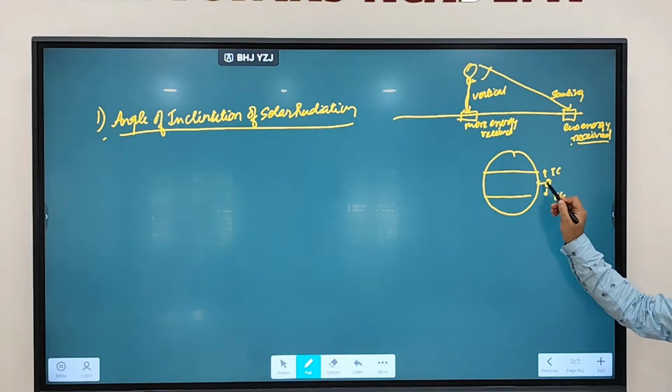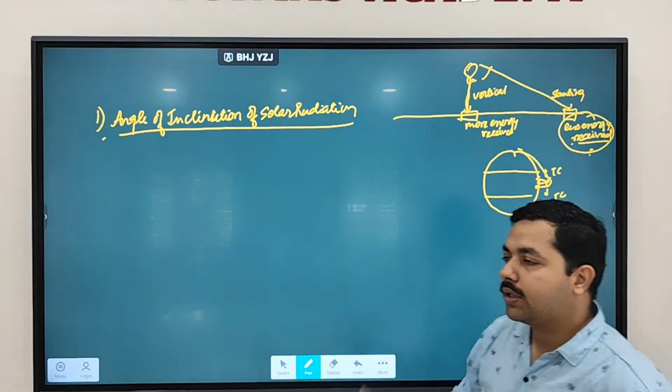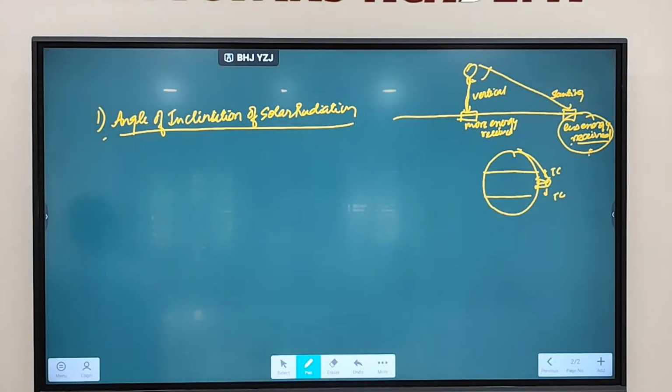So the sun is directly giving energy on these regions, but in the polar region the radiation is going in a slanting manner. So that's why polar regions are receiving a lesser amount of sunlight. Angle of inclination is one of the factors determining whether temperature will be more or less on the Earth's surface.